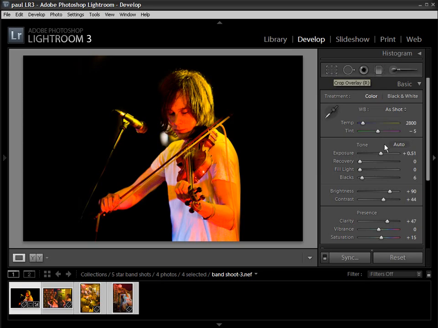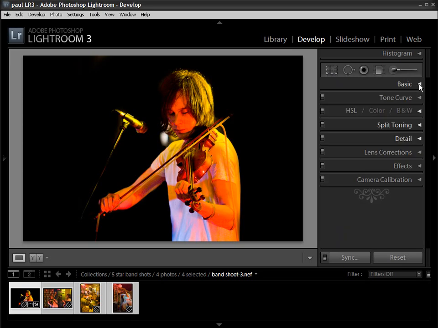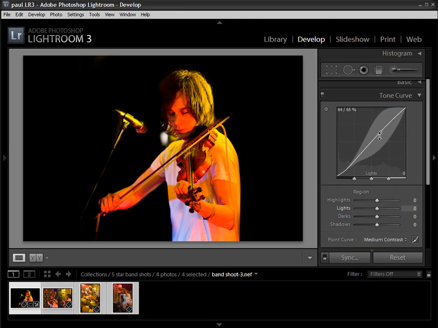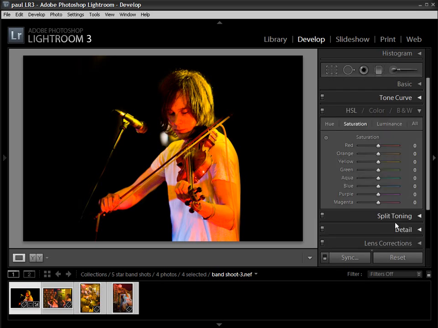Okay, so that's the basic and the localized adjustments covered, but there's loads more functionality. You've got access to the tone curve here for really precise adjustments to the tonal range. We can also adjust the individual hue, saturation and luminance channels. So you can see here we've got each of the color channels, so we can make very precise adjustments to the different colors in the image.